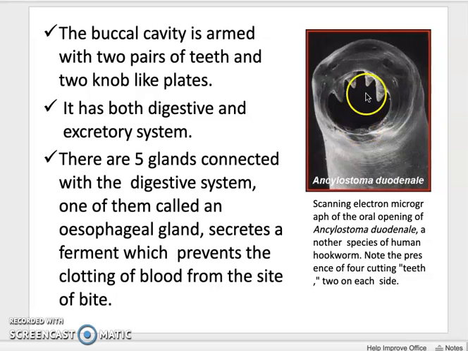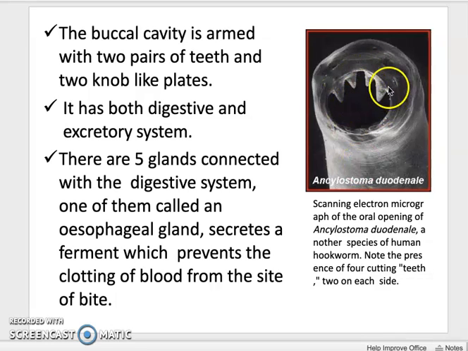This is a scanning image of the buccal cavity. It is armed with 2 pairs of teeth. You can see here the 2 pairs of teeth and the 2 knob-like plates. It has both digestive and excretory systems, and there are 5 glands connected with the digestive system. One of them is the esophageal gland, which secretes a ferment that prevents the clotting of blood from the site of the bite.